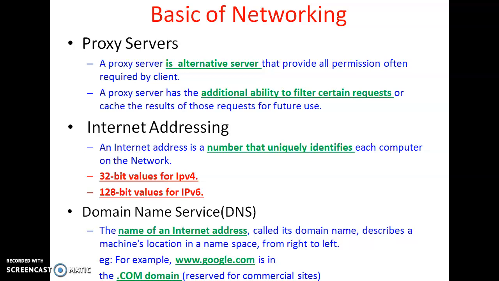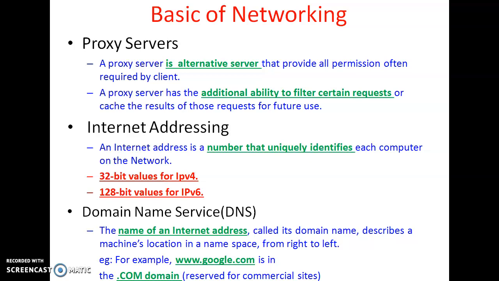Next, internet addressing. An internet address is a number that uniquely identifies a node. We have just seen this in the first slide. Internet addressing has two types, IPv4 and IPv6. IPv4 addresses are 32 bits and IPv6 addresses are 128 bits.